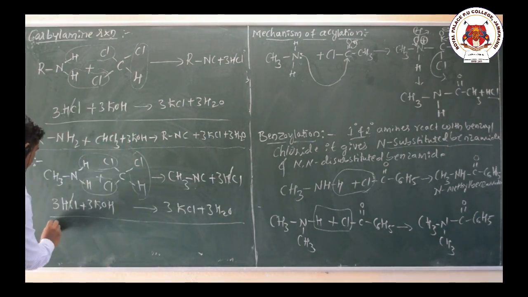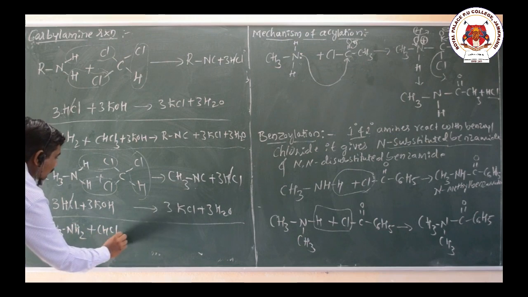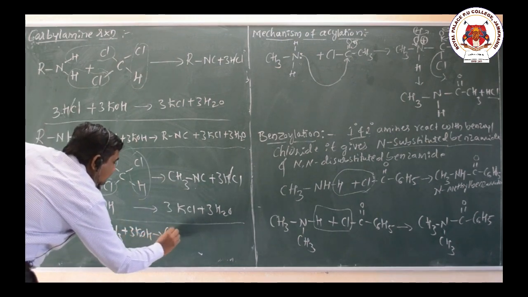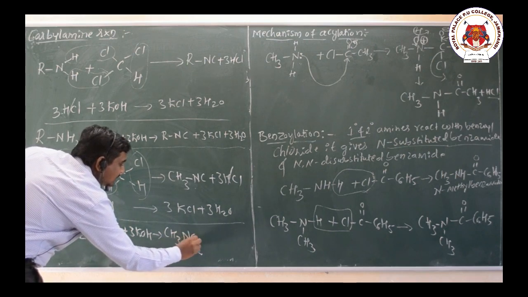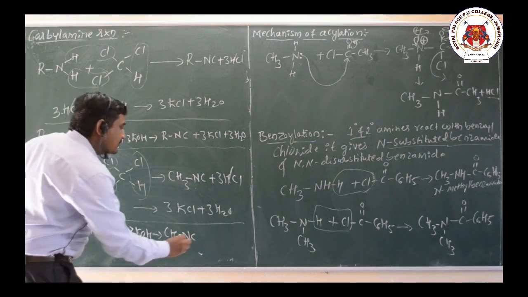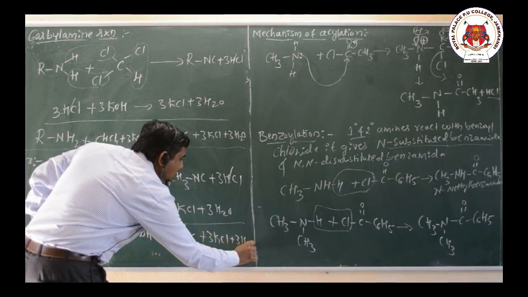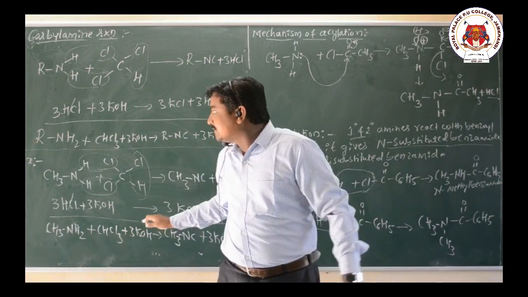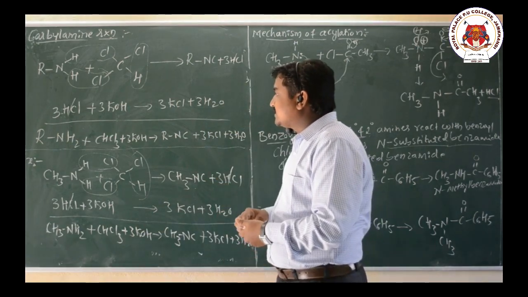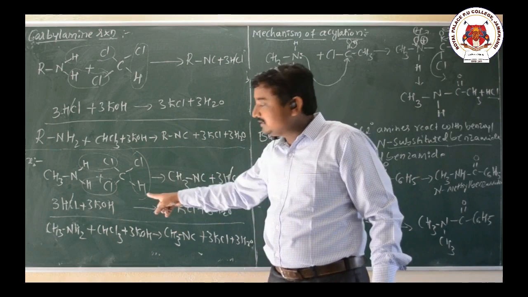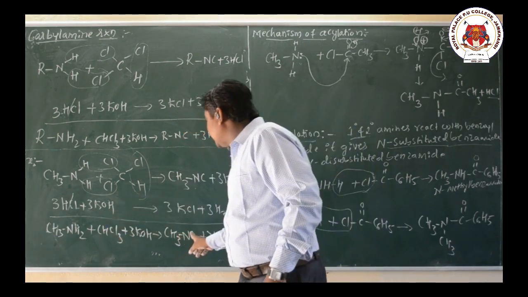We have what here? CH3NH2, a primary amine, plus CHCl3, chloroform, plus 3KOH, that gives what here? CH3NC, that is isocyanide, methyl isocyanide, plus 3KCl plus 3H2O. So this is a carbylamine reaction. Methylamine gives methyl isocyanide.